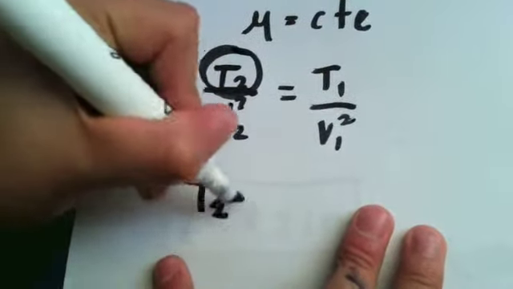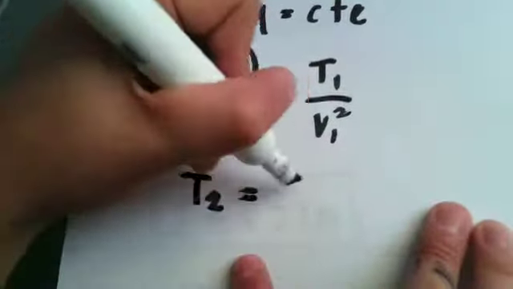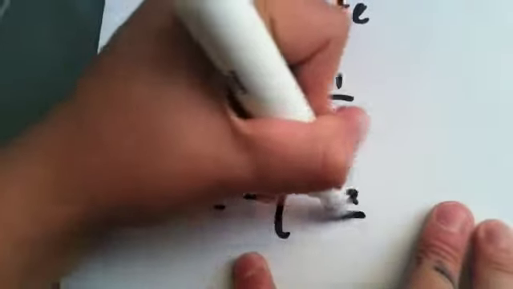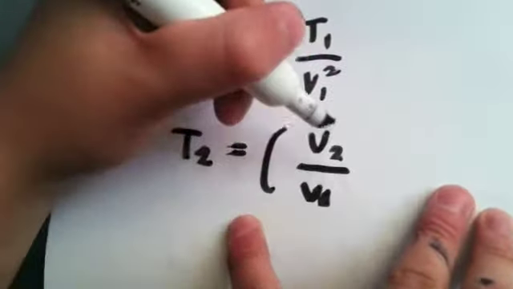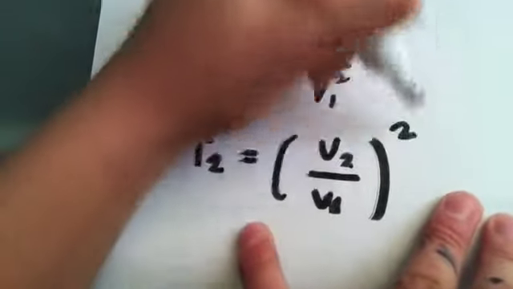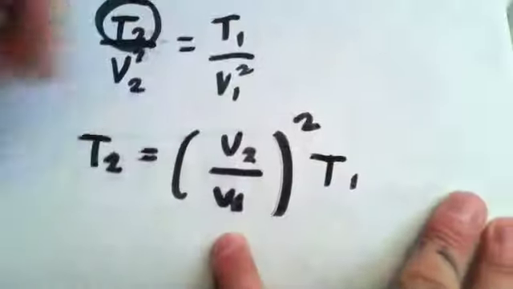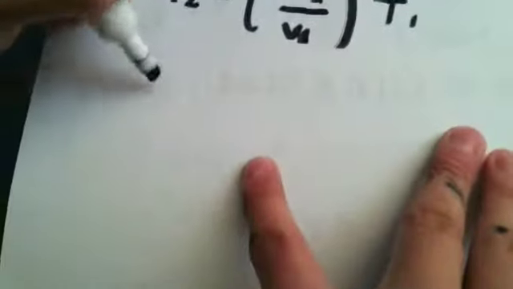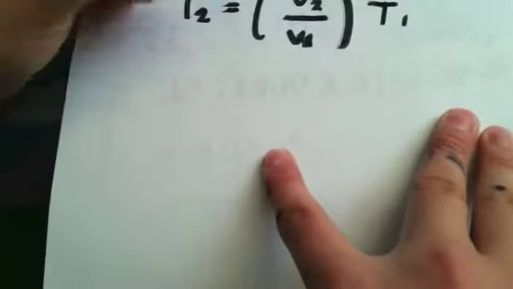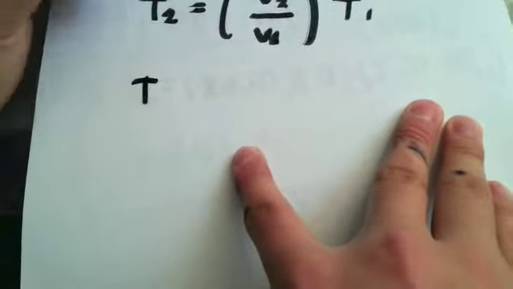So we can do this relationship and we just can calculate the tension number 2. So let's isolate it, and we obtained that tension 2 equals v2 over v1 squared multiplied by T1. So we substitute the different data.